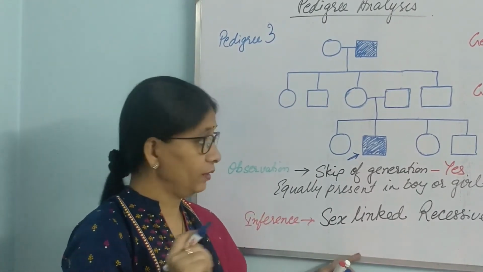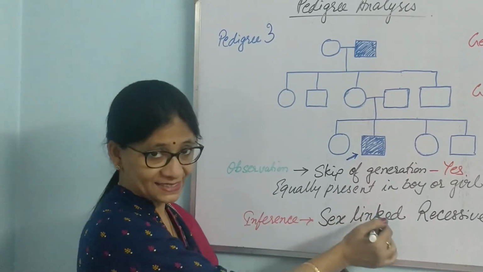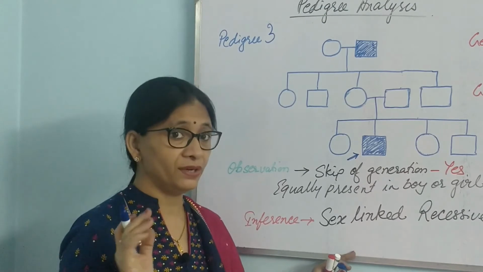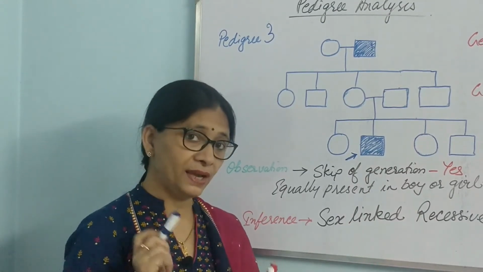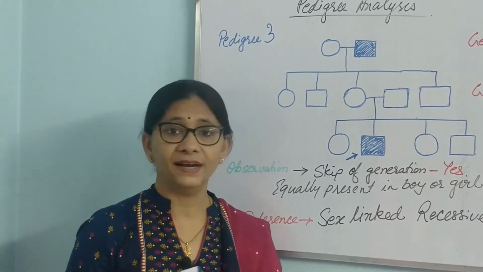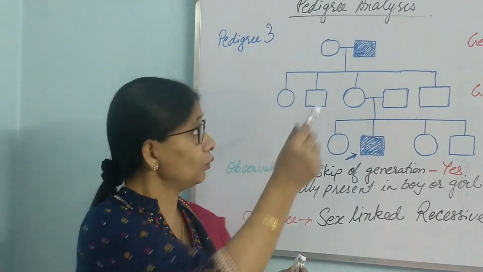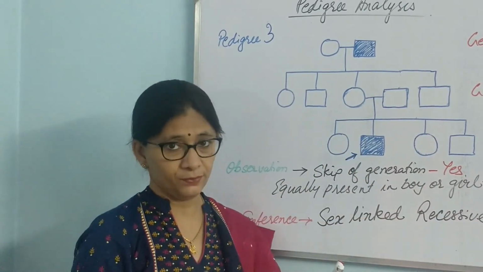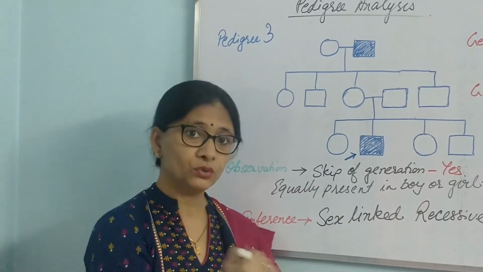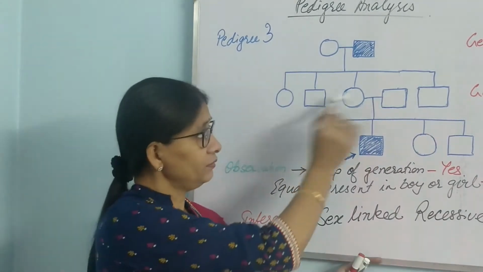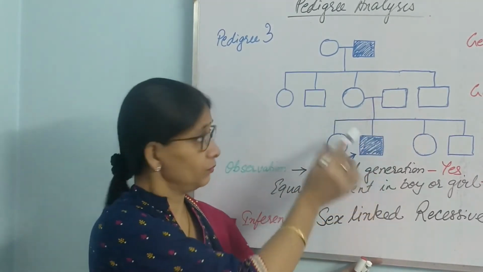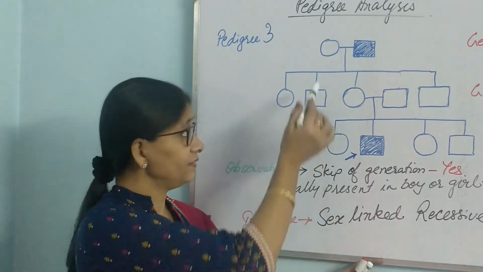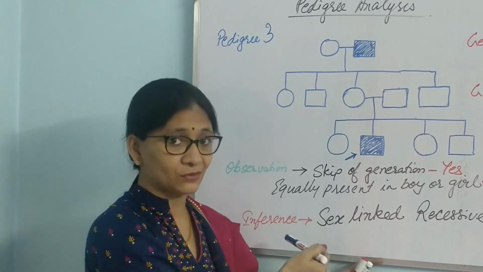So our inference will be, this is first of all sex linked. This gene is present in the X chromosome. Why X chromosome? You can ask the question. It can also be present in the Y chromosome. Why only X chromosome? The reason is, had it been present in the Y chromosome, then the boys of all generations would have got this, because the Y gene is passed on to the boys. So even generation 2 would have had this disease, but they don't have. So this is X chromosome. There is a skip in generation, so it means it is X chromosome.